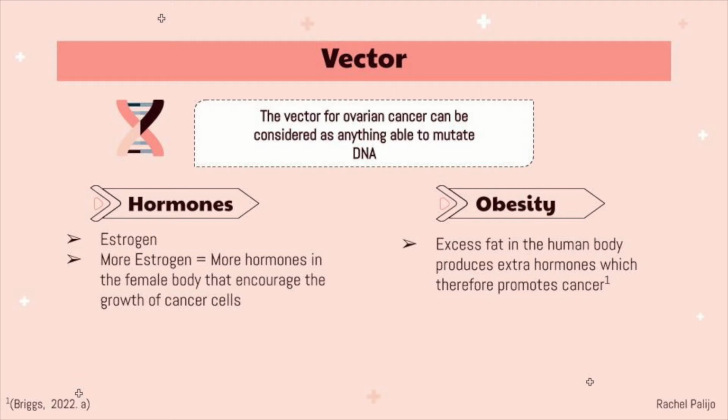Estrogen is a sex hormone that is responsible for helping women mature and reproduce. It induces cell growth by binding to estrogen receptors, thus resulting in more hormones in the female body that encourage the growth of cancer cells. According to Professor Briggs, obesity is also another example of a vector because excess fat in the human body produces extra hormones, which therefore promotes cancer.